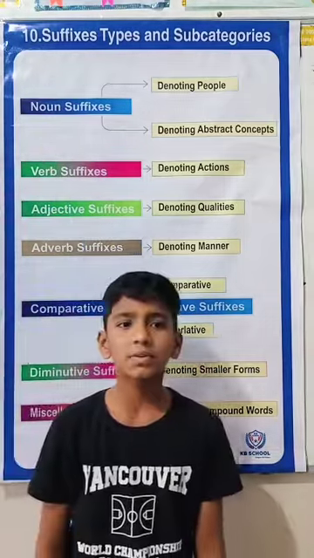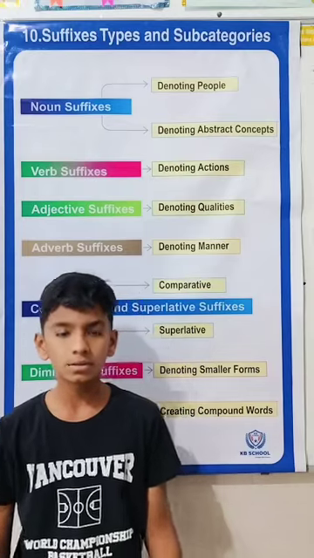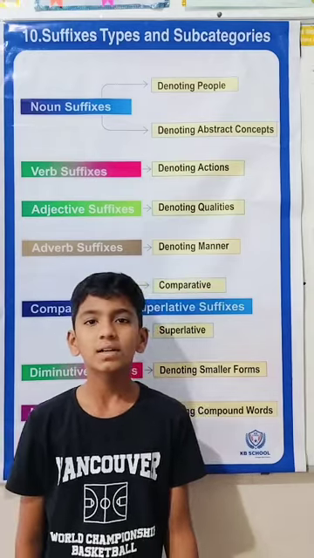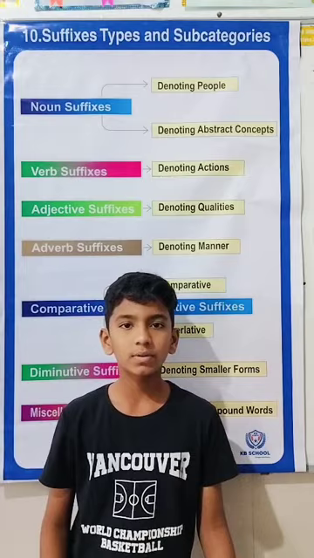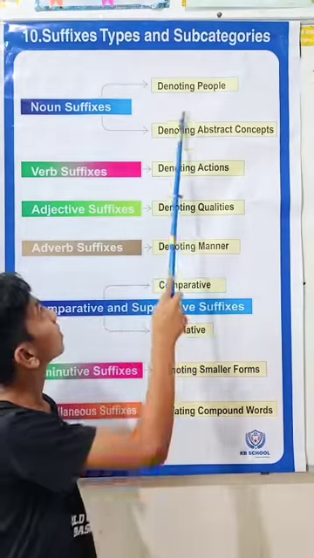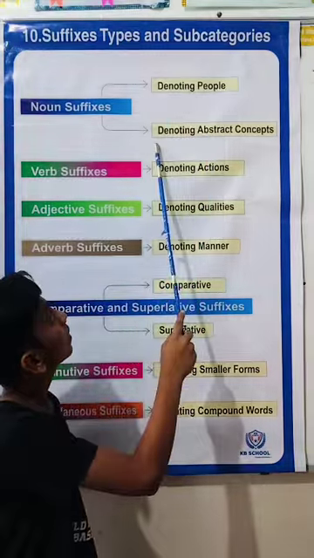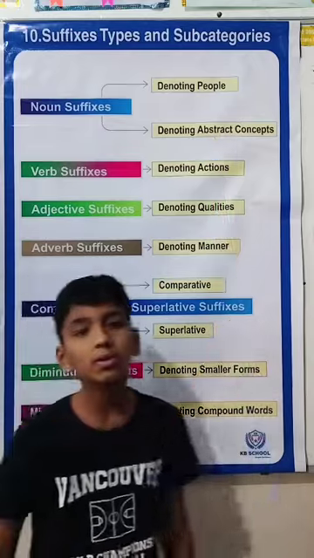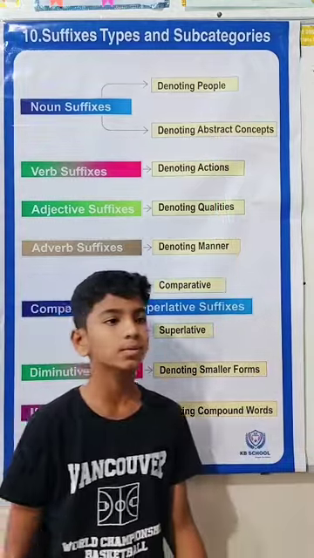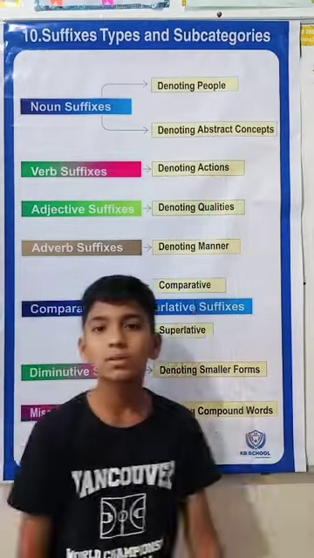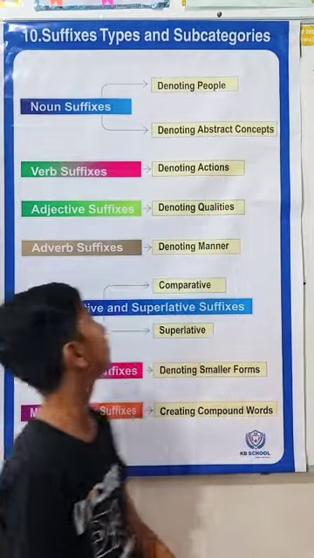Noun suffix is a suffix that modifies a noun by adding the suffix to the noun word, and they are further divided into 2 types: denoting people and denoting abstract concepts. Denoting people, for example, cap, could. Denoting abstract concepts, for example, acting, running.